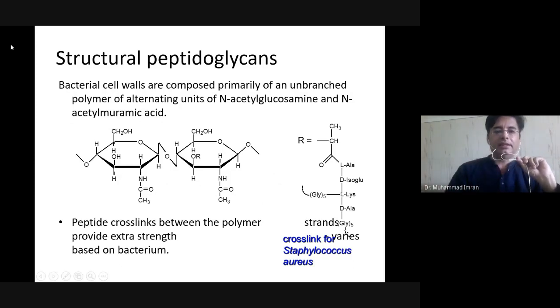That's why I am saying that the bacterial cell wall polymer does not contain any charge, because it is made up of N-acetyl glucosamine and N-acetyl muramic acid, which are uncharged, and they are linked by peptide cross-linking. Peptide cross-linkage between the polymers provides extra strength to the bacteria.